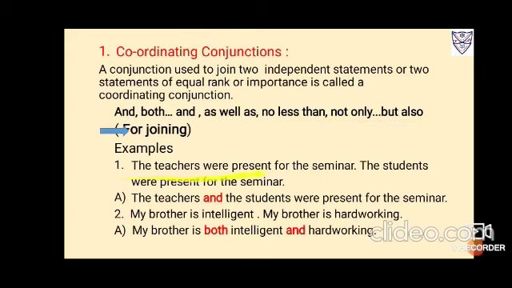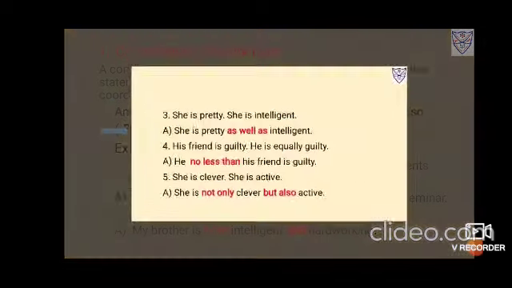Examples: the teachers were present for the seminar, the students were present for the seminar. Both the statements can stand alone. So we can say, the teachers and the students were present for the seminar. You can even write, the teachers as well as the students were present for the seminar. Now number 2, my brother is intelligent, my brother is hardworking. Both the sentences are main statements or independent statements. So we'll say, my brother is both intelligent and hardworking.